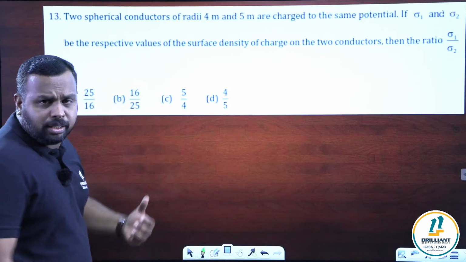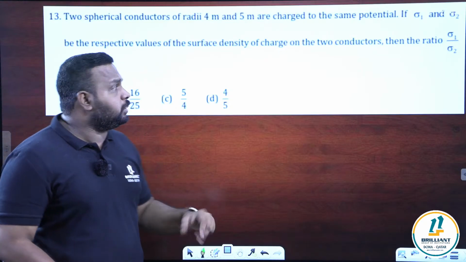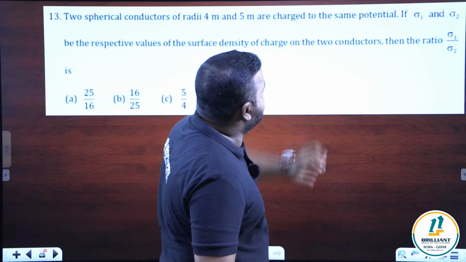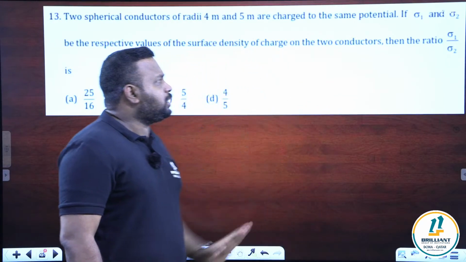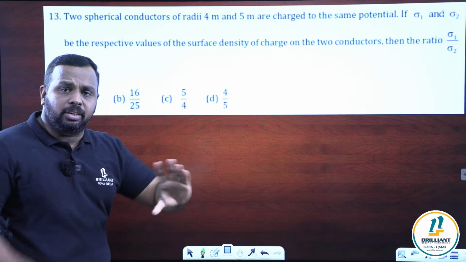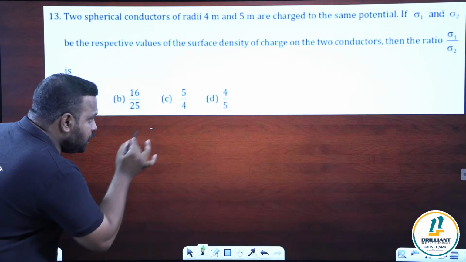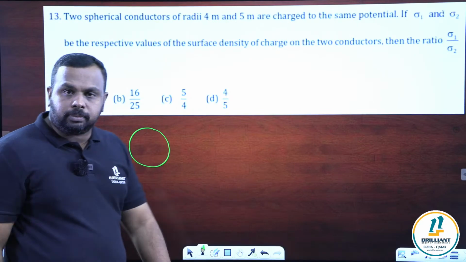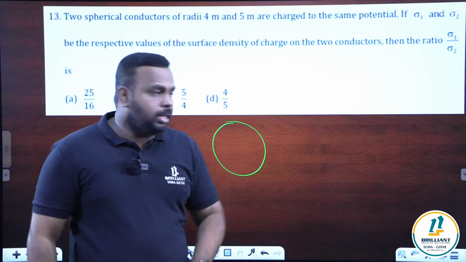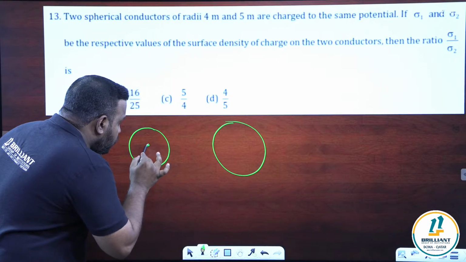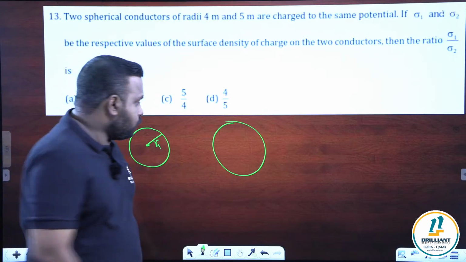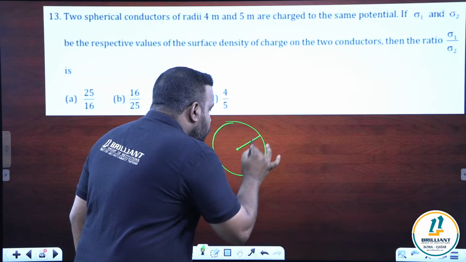Now let us understand the question. This is a bit tricky. Be careful. Two spherical conductors of radii 4 meter and 5 meter. Charge densities are sigma 1 and sigma 2. I'm just leaving that 4 meter and 5 meter for now. I'm just taking two spheres. Listen all of you please. This is my first sphere. This is the second sphere. They have different radii. The radius of the first sphere is R1 and the radius of the second one is R2.